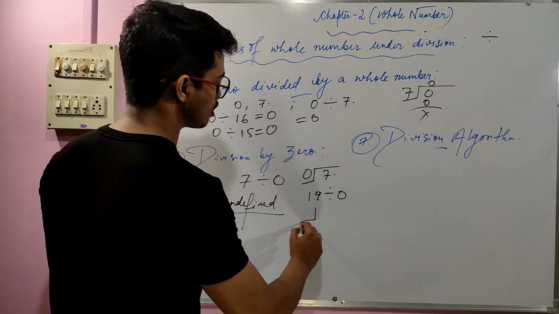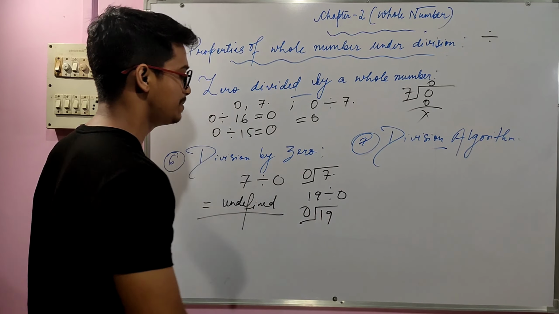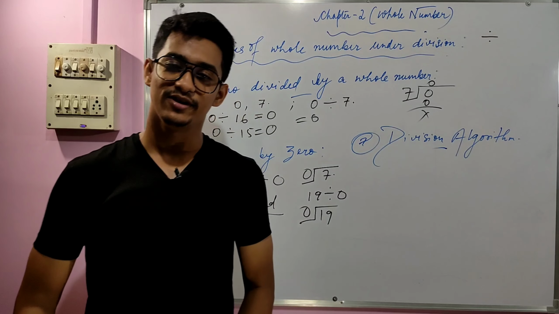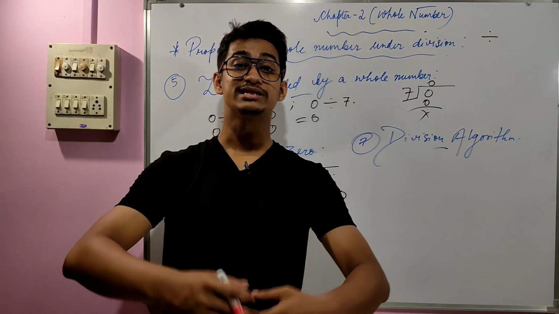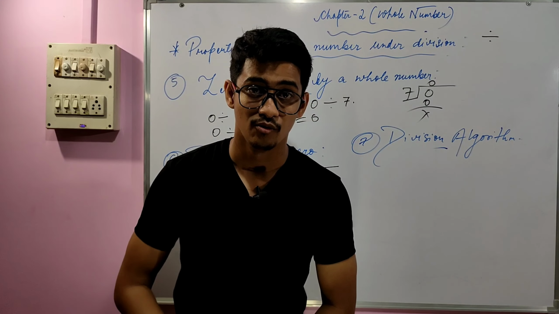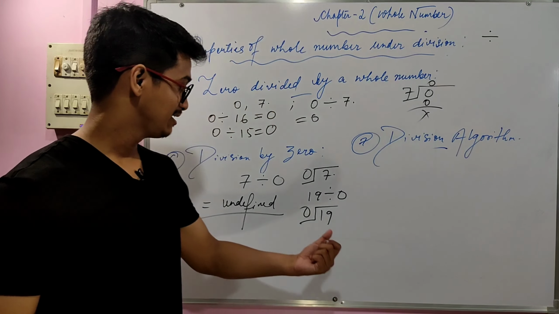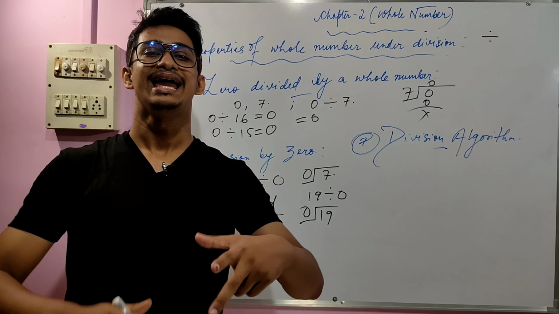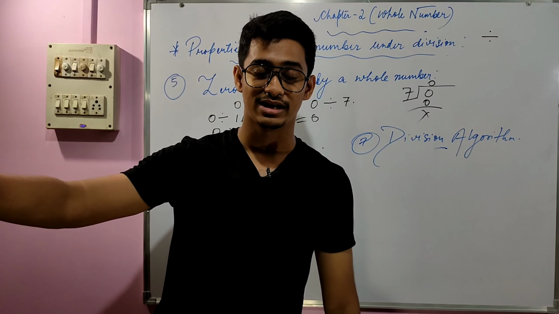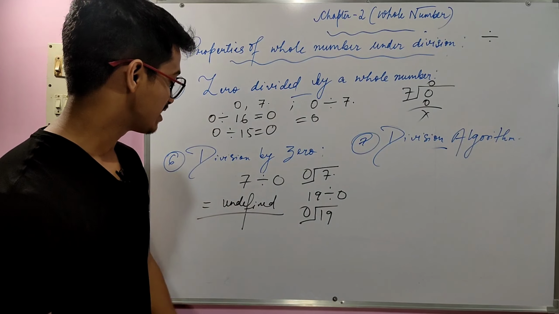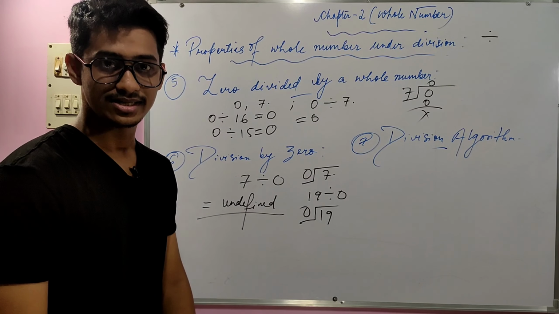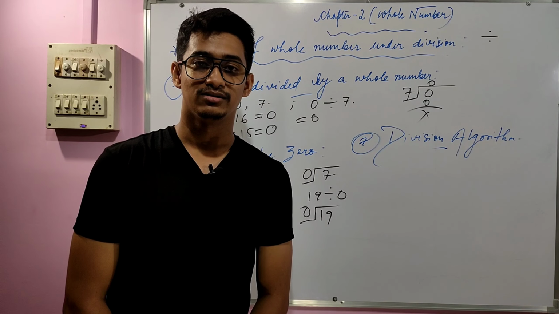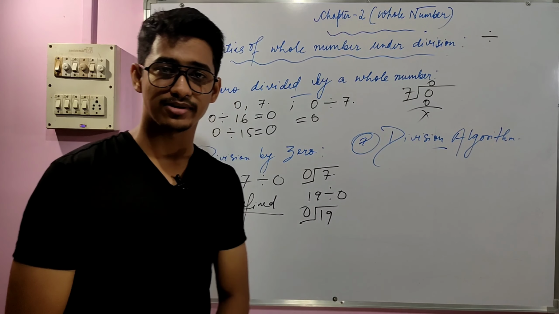In that case also the same process will be repeated, because 0 into any number will not give you 19. There is no such number which will give you 19 when multiplied by 0. So in that case we can write undefined, right? So I think you get what I'm trying to say about the fifth and sixth properties.